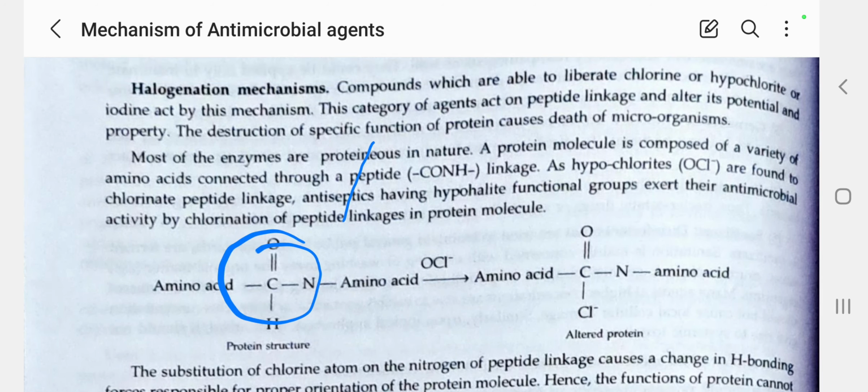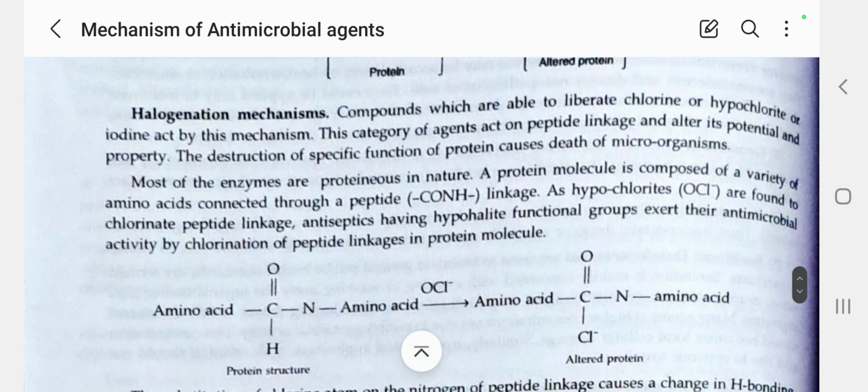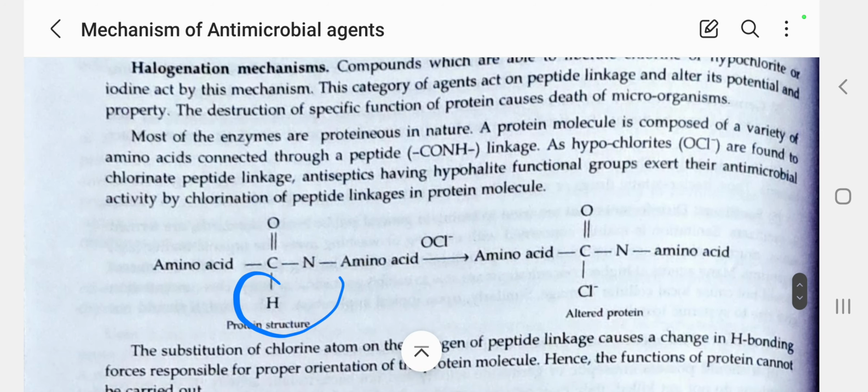So anti-infective agents that liberate chlorine, drugs under the halogenation mechanism, alter protein function by removal of hydrogen, which is replaced by a chlorine group.